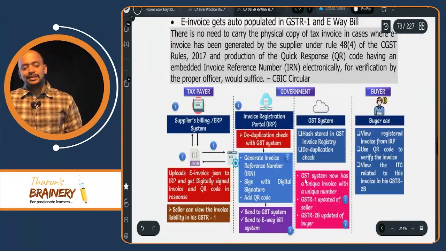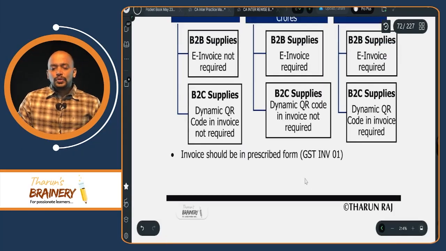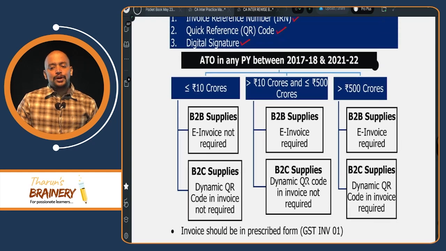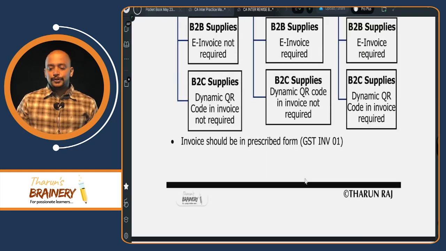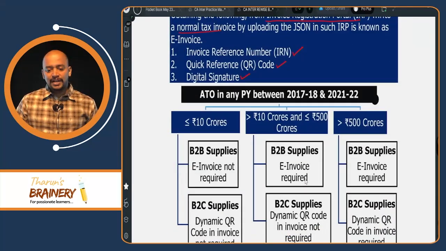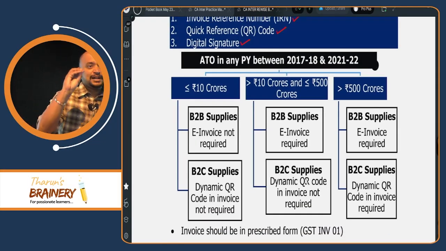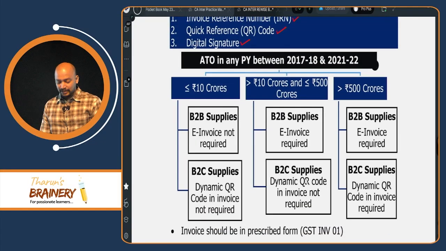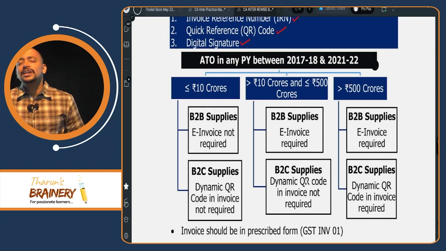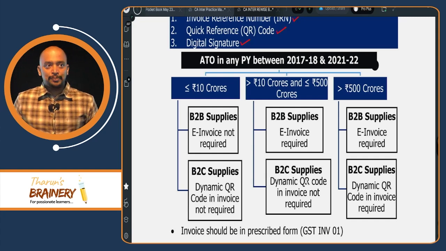Then next, so here to whom e-invoice and dynamic QR code is applicable. So take page number 71. 5 minutes only, we will complete and we will take break. So to whom e-invoice and dynamic QR code will be applicable?